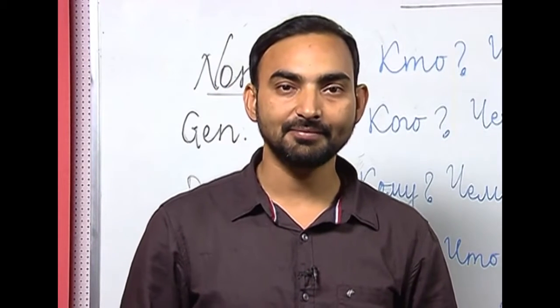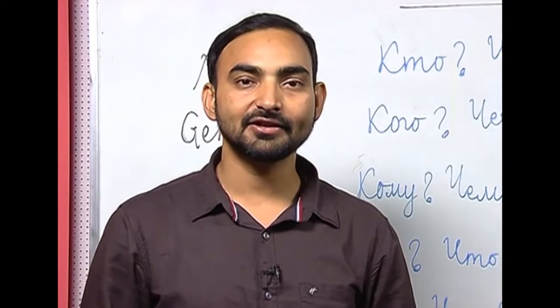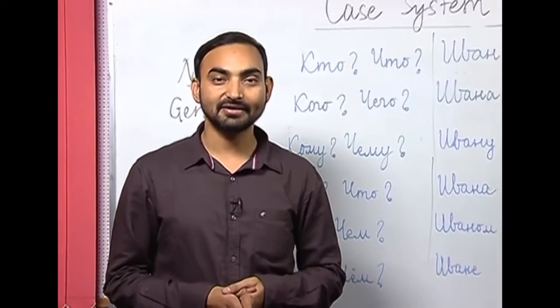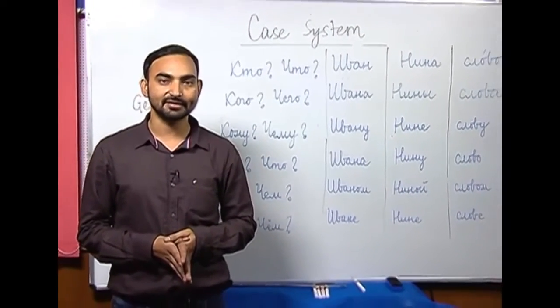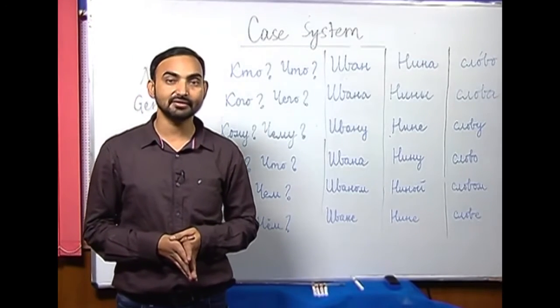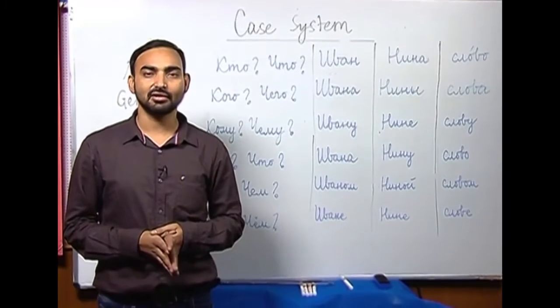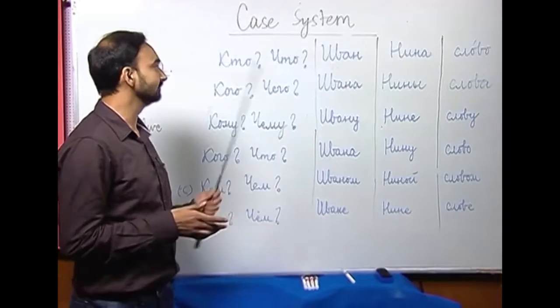As I have already described, there is a case system in the Russian language, and the cases are differentiated on the basis of the grammatical function a noun, pronoun, adjective performs in a sentence. We have 6 cases in Russian, like we have 8 cases in Hindi and 7 cases in Sanskrit. So, there will be 6 different grammatical functions the noun, pronoun or number performs in a sentence. Let us see one by one.